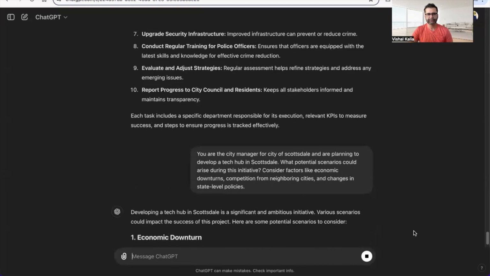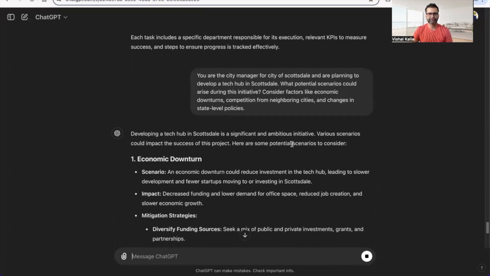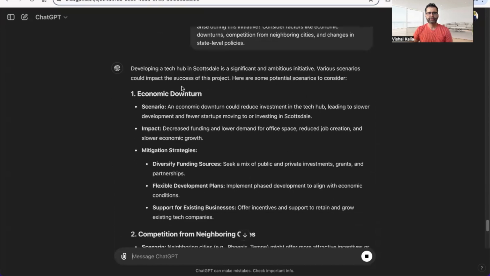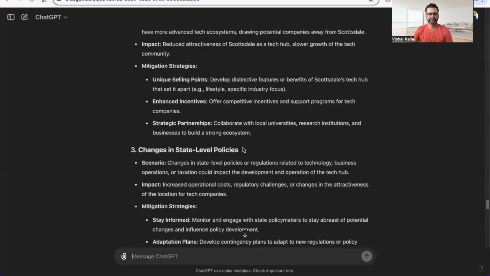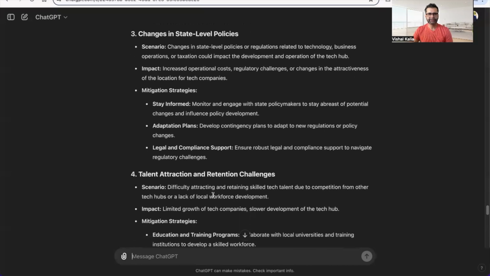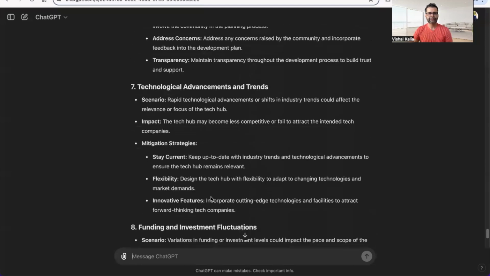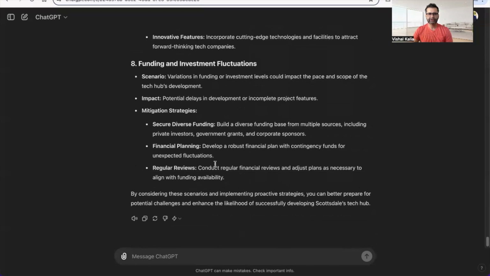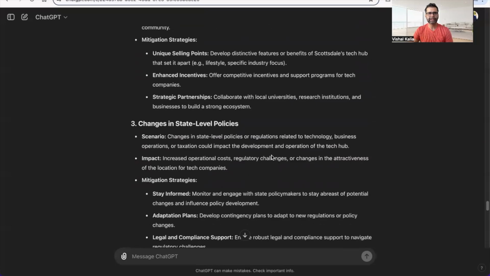So let's take a look at what we get from there. Right. So developing a tech hub is a significant, ambitious initiative. It says various scenarios could impact the success of this project. Here are some potential scenarios to consider. One is economic downturn, competition from neighboring cities, right? Changes in state level policies, talent attraction and retention challenges, infrastructure development delays, community resistance. So as you can see, it gives you all the scenarios and risks you can potentially have for that particular initiative. And you can do this for any initiative that you want.